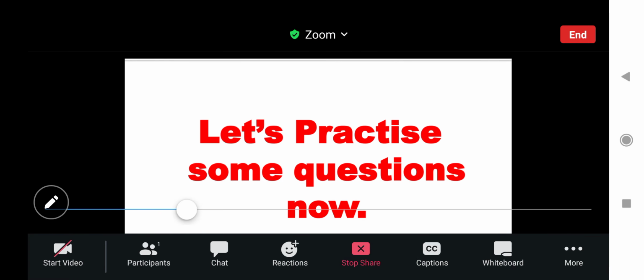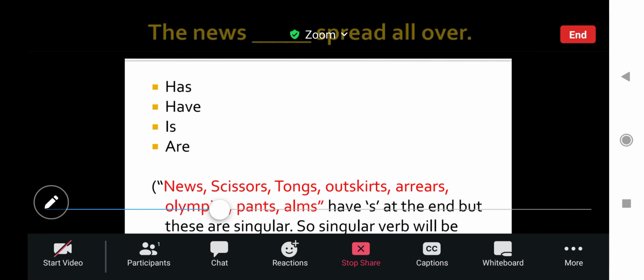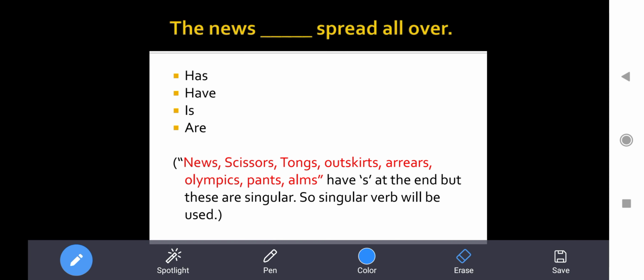Now let's practice some questions that will be very helpful for you, right? All right, so here we are having the first question: the news dash spread all over. So first of all, in these kind of questions you have to check the options. Here we are having 4 options, that is has, have, is and are. We have to take the correct one.